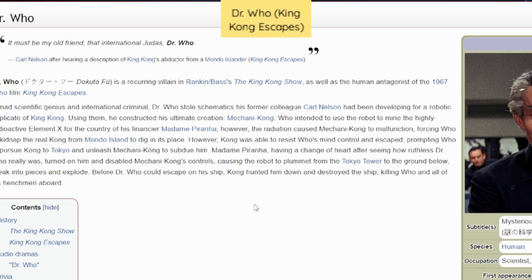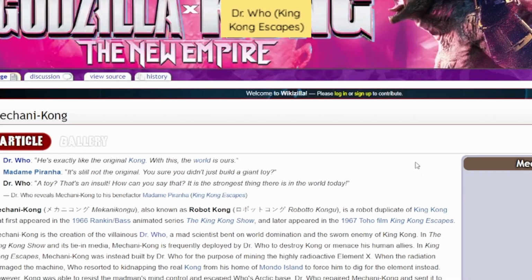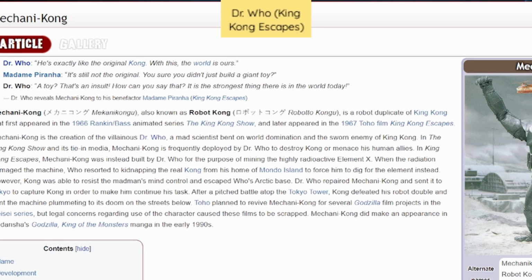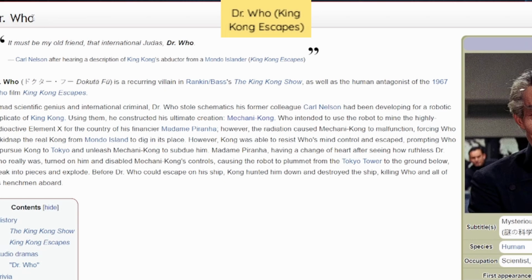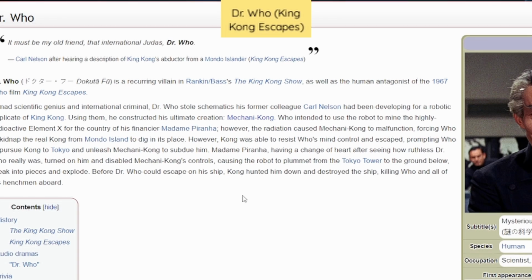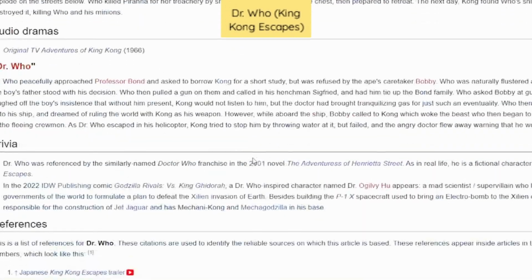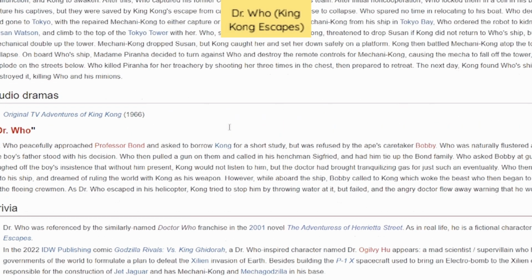He's literally just an evil scientist in King Kong who steals schematics, and he's a terrorist. He creates a robot version of King Kong called Mechani-Kong in that movie. I don't know why this is on here. The only similarity is that his name is Doctor Who. He's nothing like the Doctor. He's just a guy who created an evil thing. He's just evil.